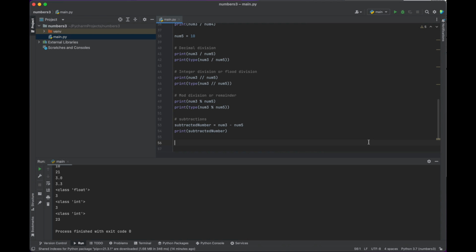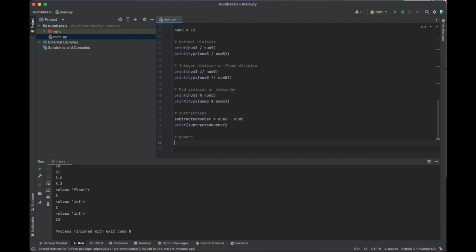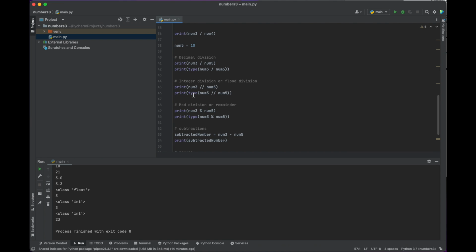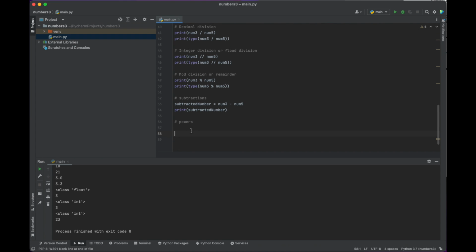All right. Other operators. We can raise something to a power. So powers. Let's do that next. Num5 up here is 10. So we could do this. Exponent number, let's say num5 to the power of 2, or squared. So we use 2 asterisks, 2 stars to do that.